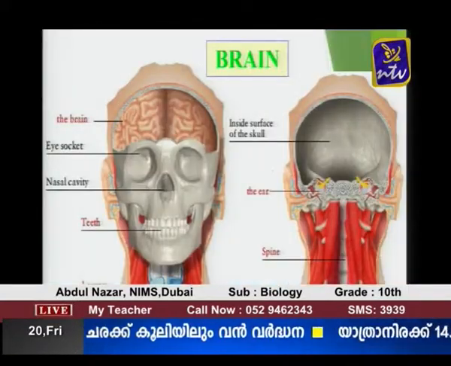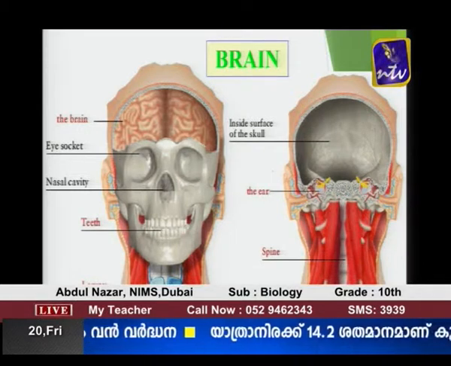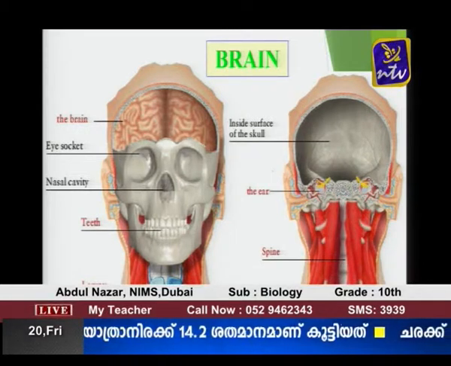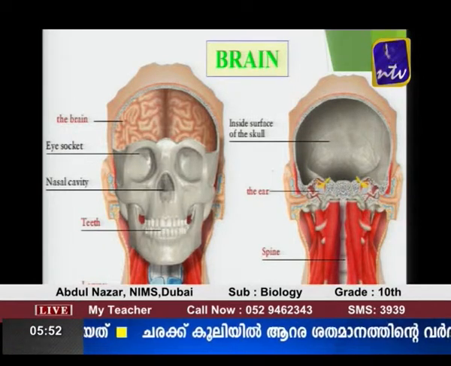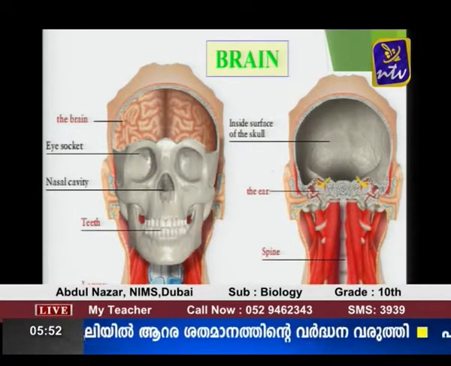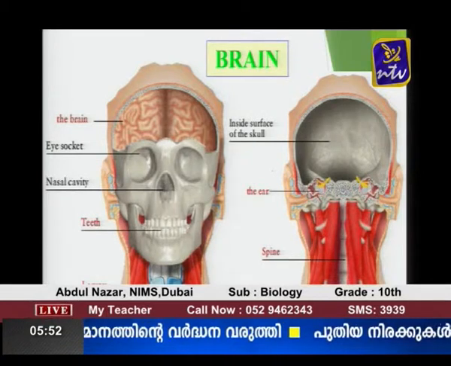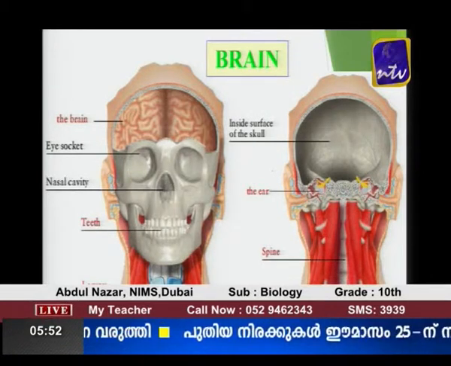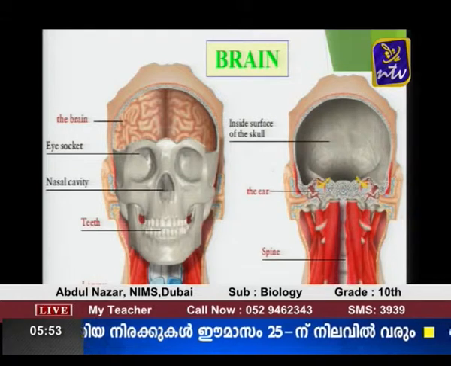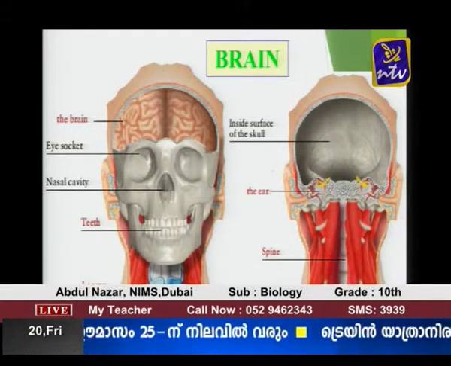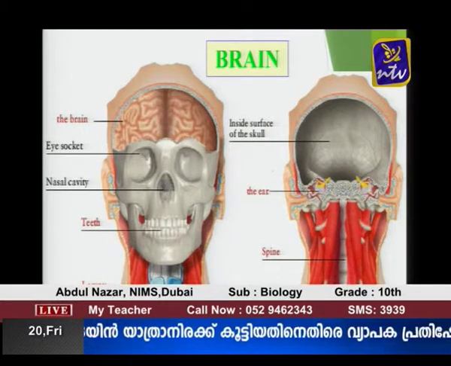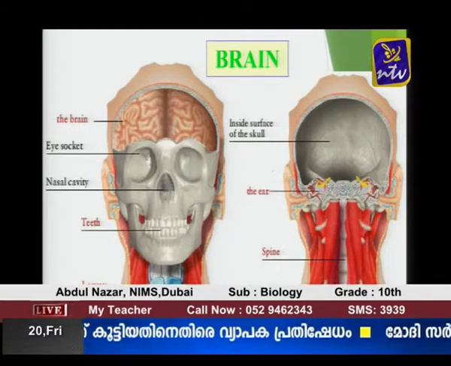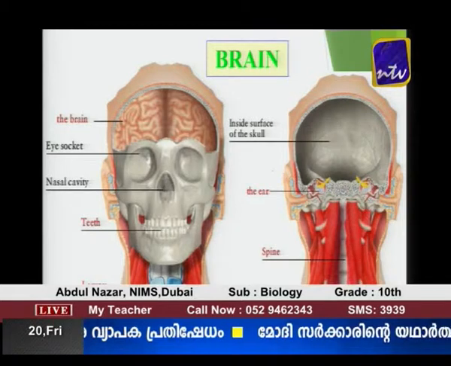Brain. In the beginning of the session, I already told you the nervous system can be divided into two parts, central nervous system and peripheral nervous system. Central nervous system is the main processing center in the body. The central nervous system consists of two parts. The first part is the processing center in our body, brain, and the second one is spinal cord.